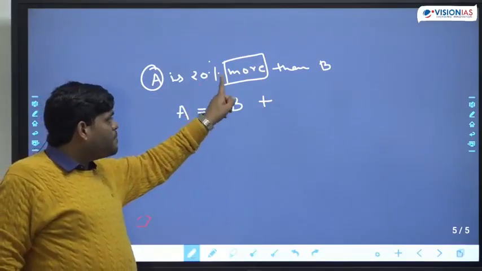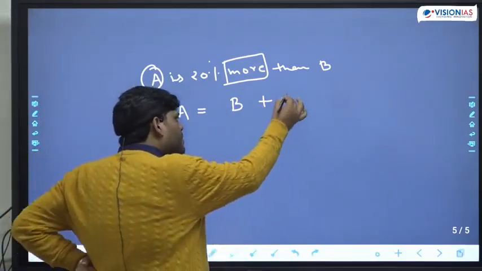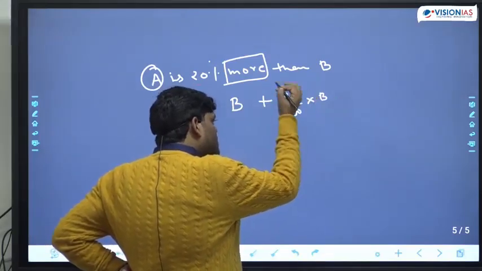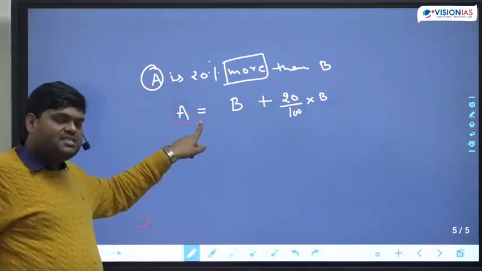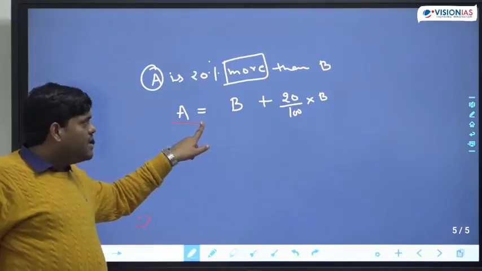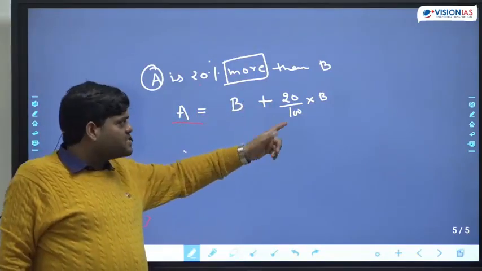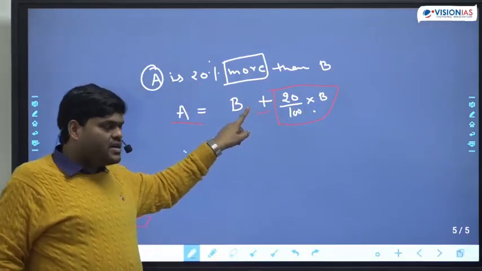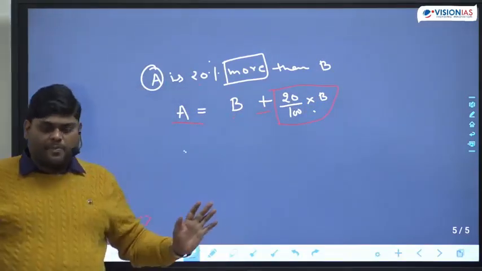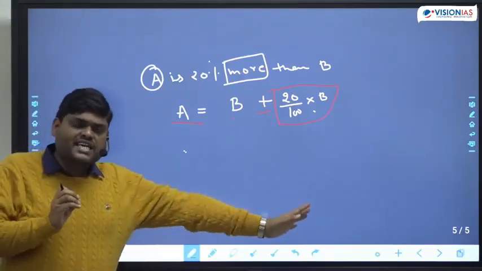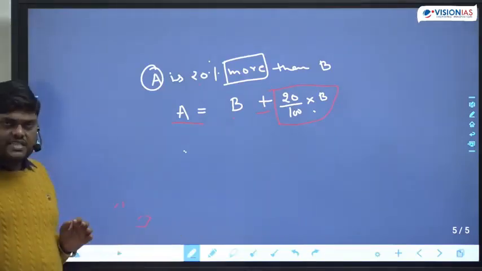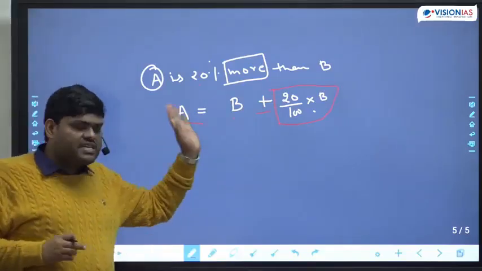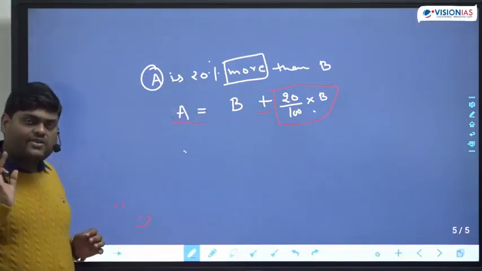A is 20% more, so that simply means, see here, they're talking about A, 20% more than B. 20% more means addition. मैंने कुछ नहीं लिखा अपने मन से. Whatever is given in the statement, I have just decoded that. I have not written anything by myself. ठीक है? Whatever is given in the question, I am just writing that only.